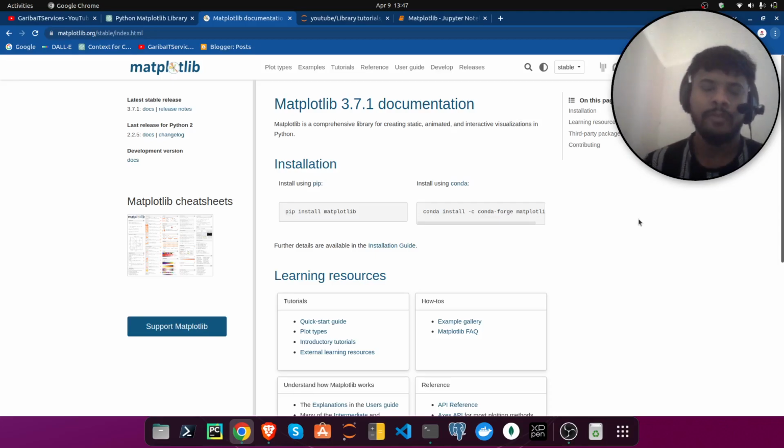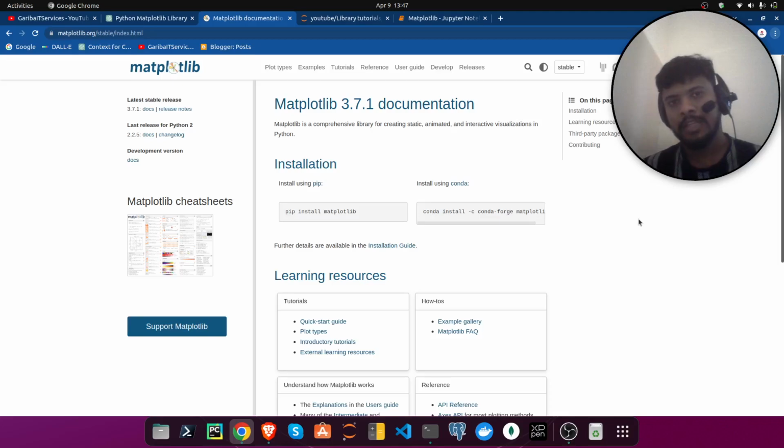Next we will learn about a wrapper library, which is a wrapper of Matplotlib in Python. Which library? That is Seaborn.